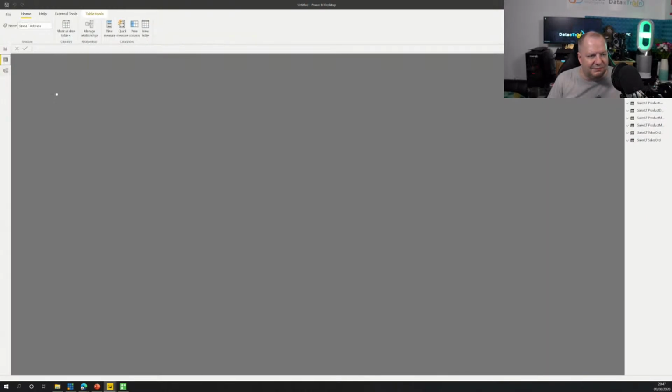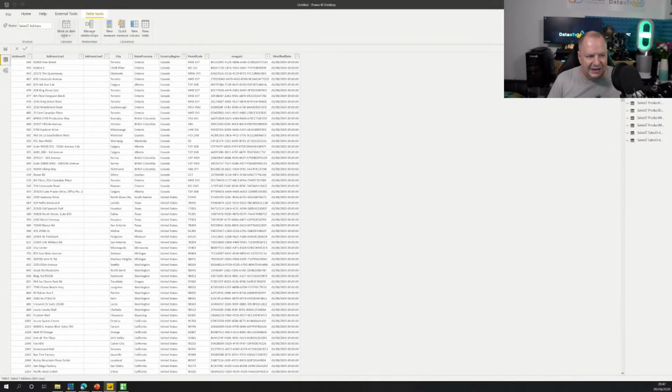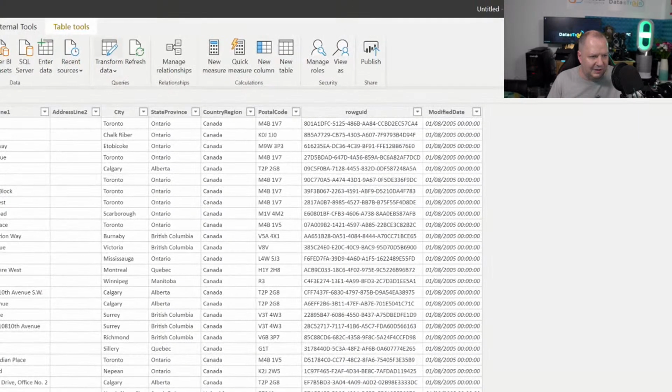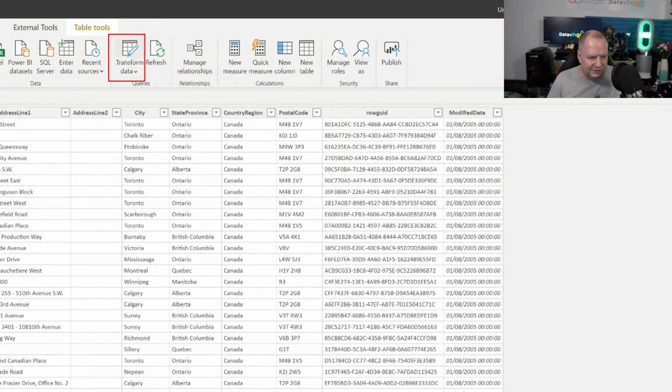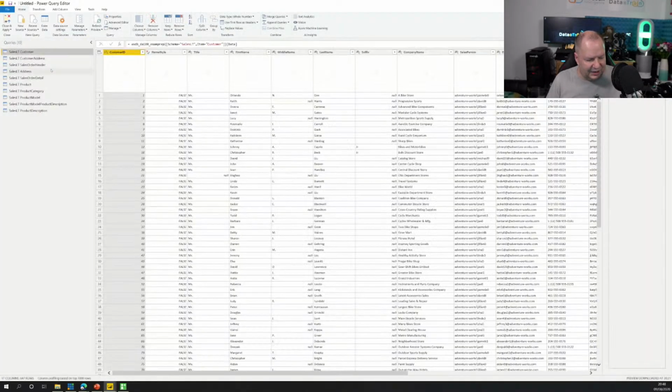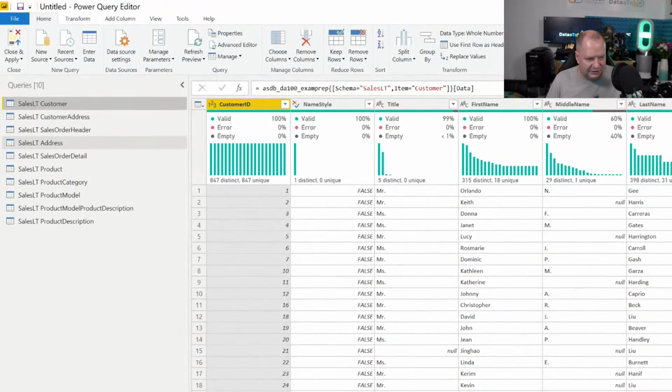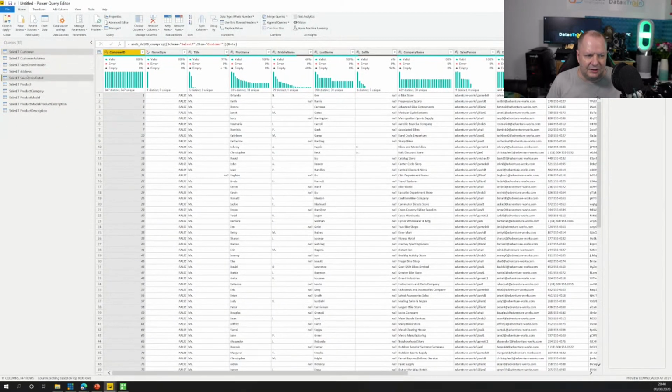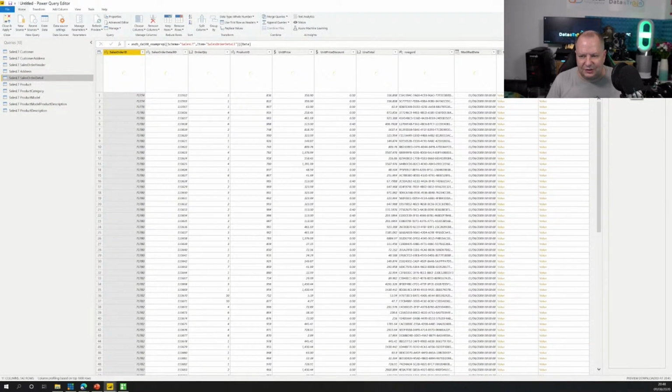If I go into tables, you'll see that they're all there. And if I go into my Power Query editor through the transform data tab, this one up here, you'll see on the left hand side a list of all of those individual queries that we had, and we can pick those in turn, and we can see the navigation and steps that we did.